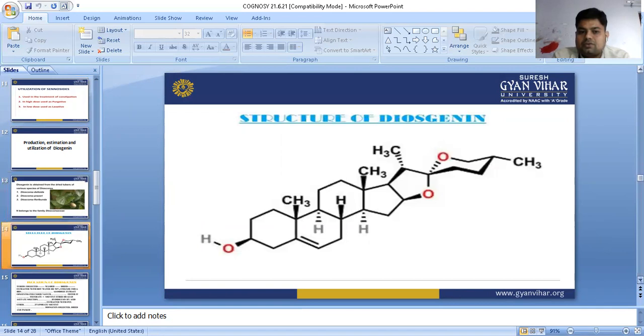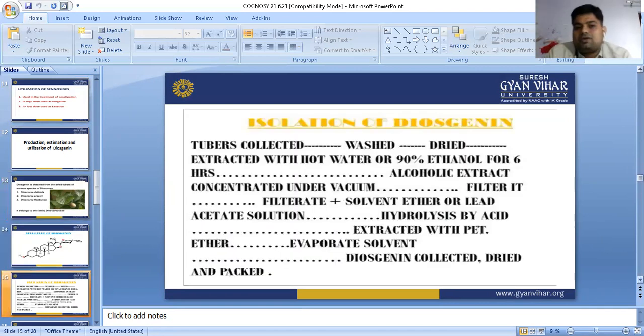In case of isolation, first the tubers are collected, and after that we wash the tubers and remove the dust and other foreign microorganisms available on the tuber, then dry the tuber, and after that extract with hot water or 90% ethanol. We can use hot water or 90% ethanol.